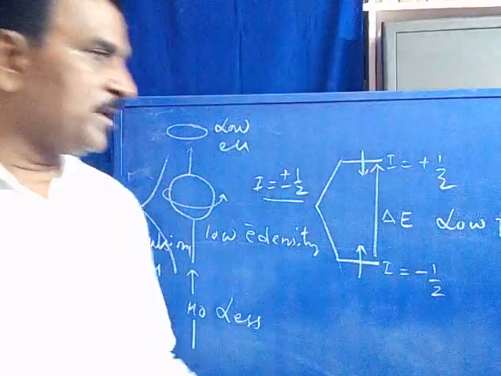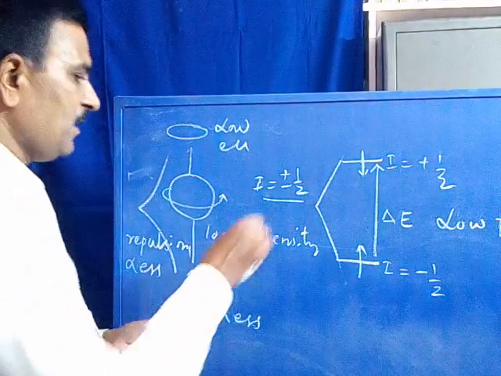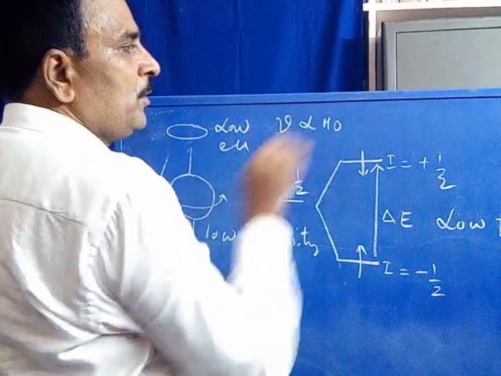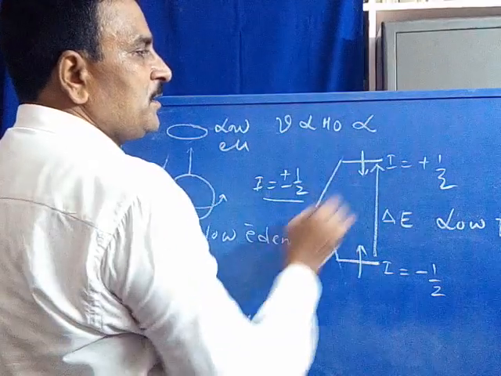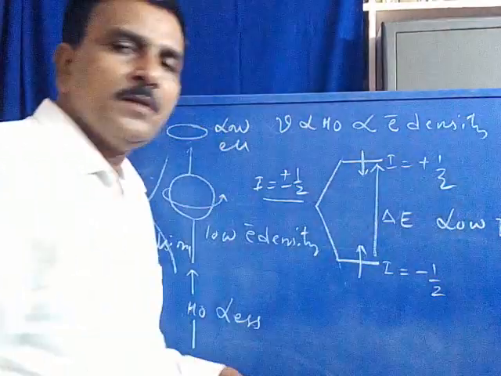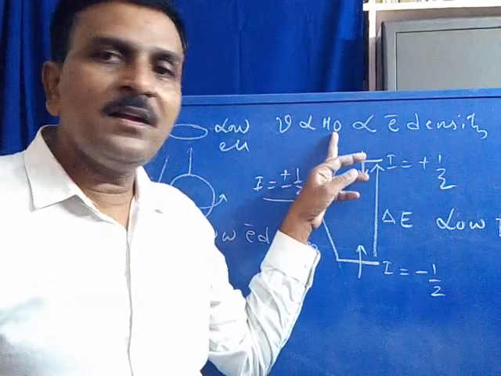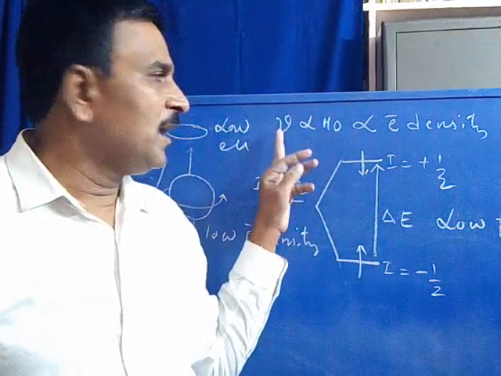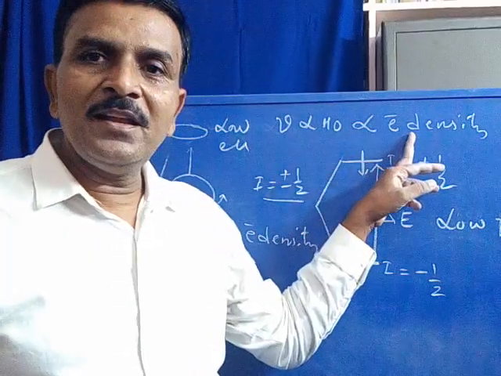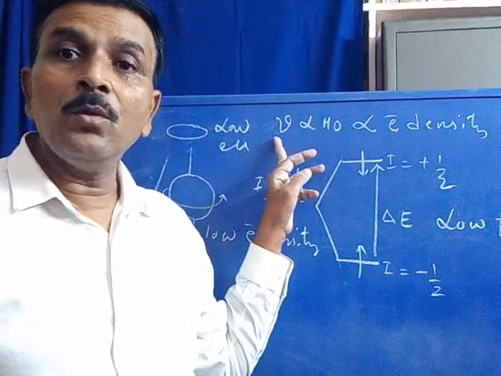Low frequency is absorbed. You can see. Are you following? So you can again define the relation: absorption frequency is directly proportional to the external magnetic field, which in turn is directly proportional to electron density. Is it clear? Now when electron density is low, the extent of external magnetic field is low, and absorption frequency is also low. When electron density is more, the extent of H0 is more, and absorption frequency is also more.